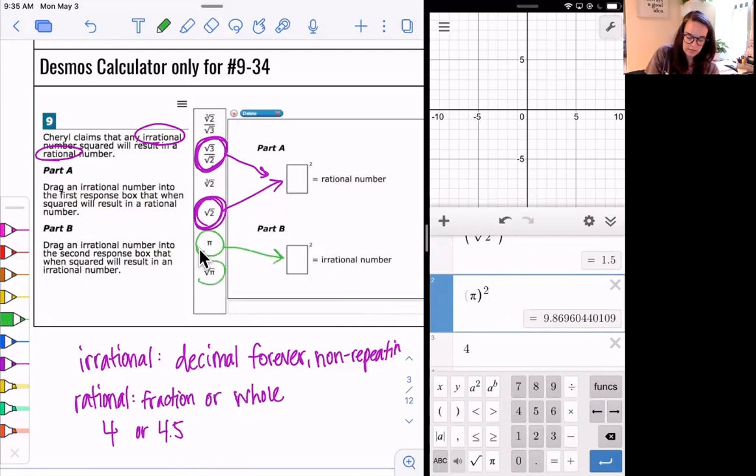You also could take square root of pi and put it in there, because if you think about what would happen, square root and square would cancel, but then you just have regular pi. Pi is still irrational. So you could put both of those in there. You also could put these in there, but I think these are the more obvious answers here. So this is purely based on the definitions of irrational and rational. I can use my calculator to work through that.